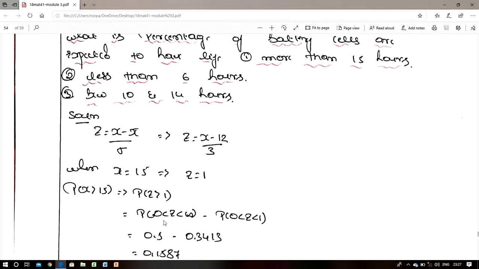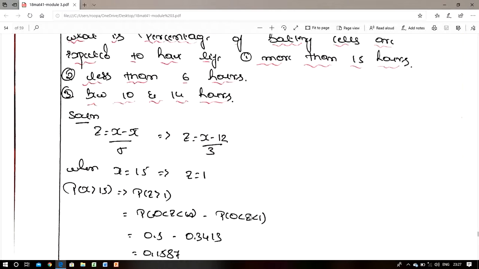1 to infinity we can write as 0 to infinity minus 0 to 1. So we get the 1 to infinity value: P of 0 to infinity minus P of 0 to 1. P of 0 to infinity means in a normal distribution the curve is divided into two parts, minus infinity to 0 plus 0 to infinity equal to 1. It means minus infinity to 0 equals 0 to infinity equals 0.5. So we take 0.5 here. And P of 0 to 1.